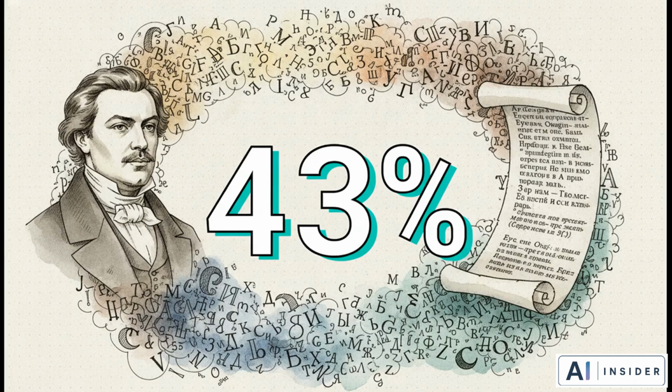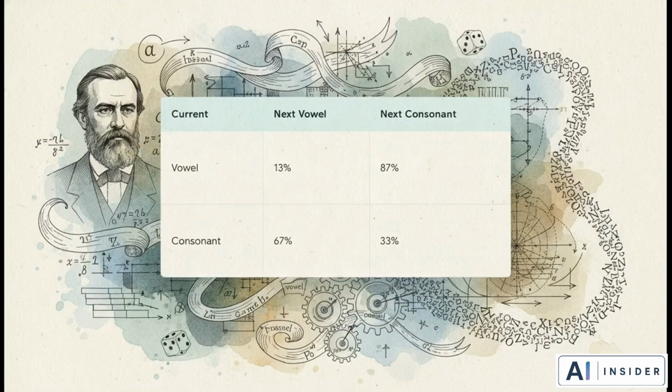And then he sat down and hand-counted 20,000 letters, just by himself. Through this, he found his baseline distribution. In this specific text, 43% of the letters were vowels and 57% were consonants. Armed with that data, he basically built a prediction machine. Markov meticulously counted how often a vowel followed a vowel, or a consonant followed a consonant, proving that a letter is highly dependent on the one right before it.